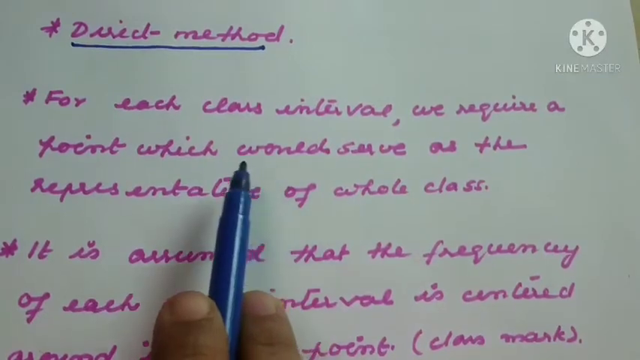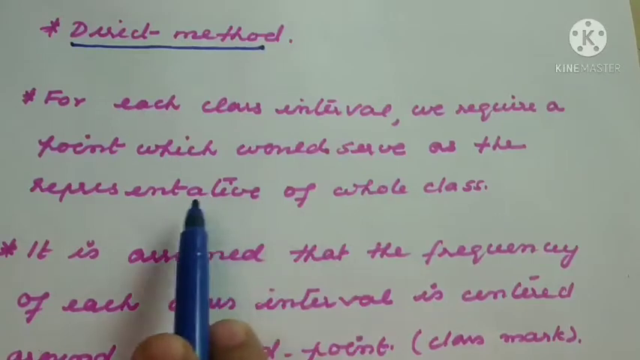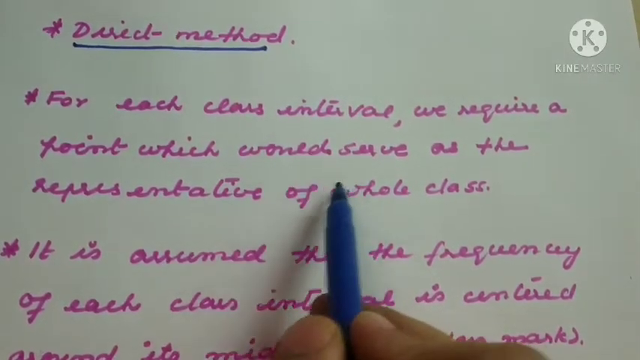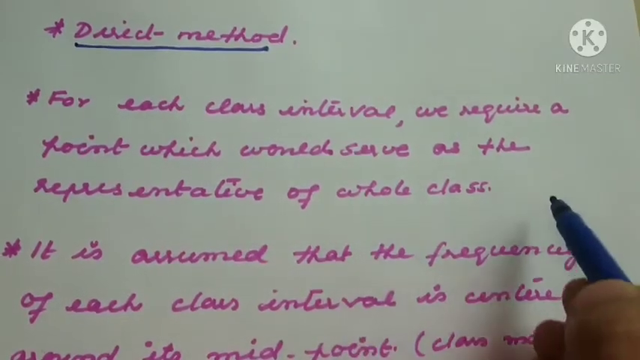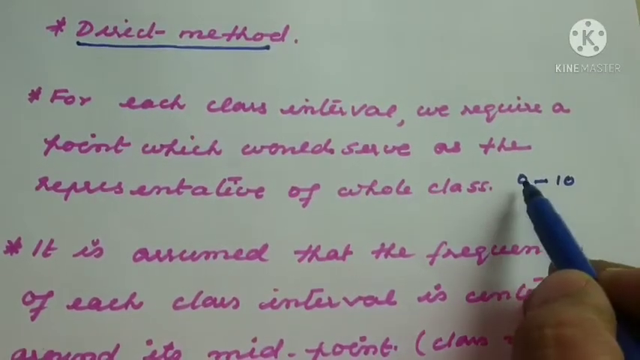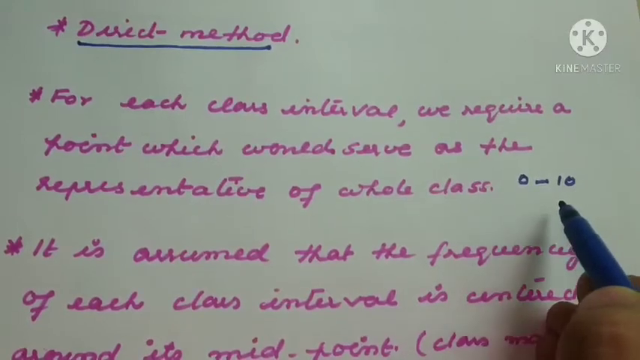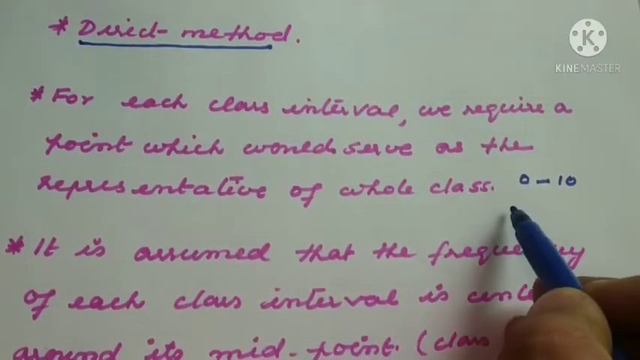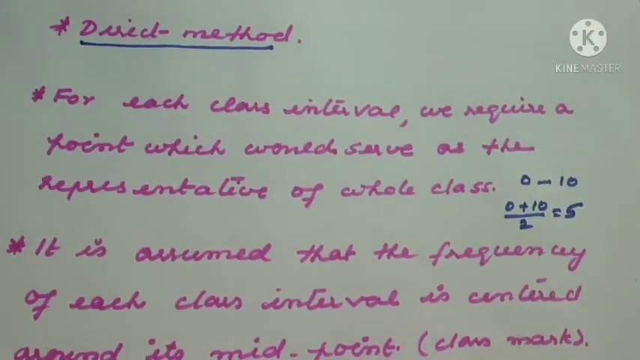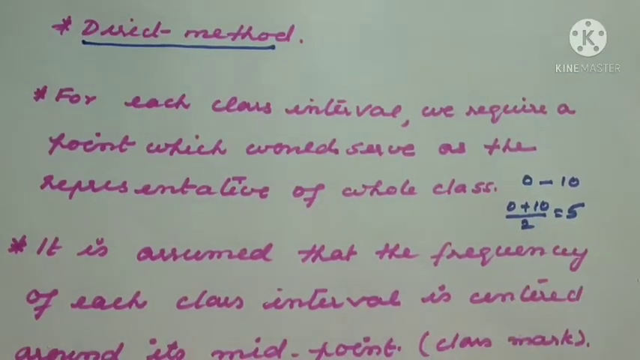Direct method, you should have certain ideas. For each class interval we require a point which would serve as the representative of the whole class. For example, 0 to 10 is the class interval. So the representative for this group is the midpoint, that is 0 plus 10 divided by 2, or we can say class mark. 0 plus 10 divided by 2 is equal to 5, right? So for this class interval 0 to 10, 5 is the representative value.